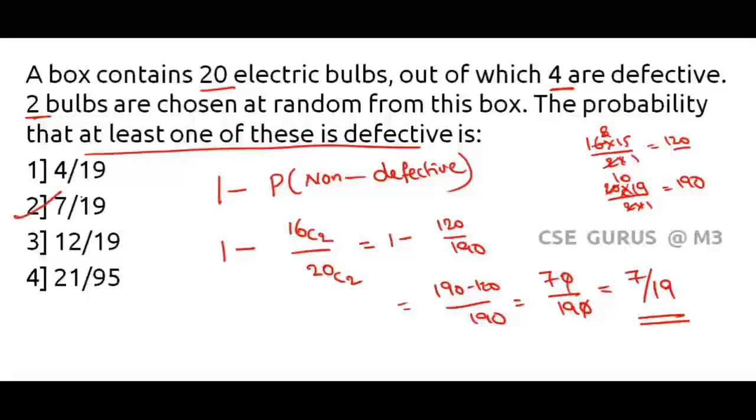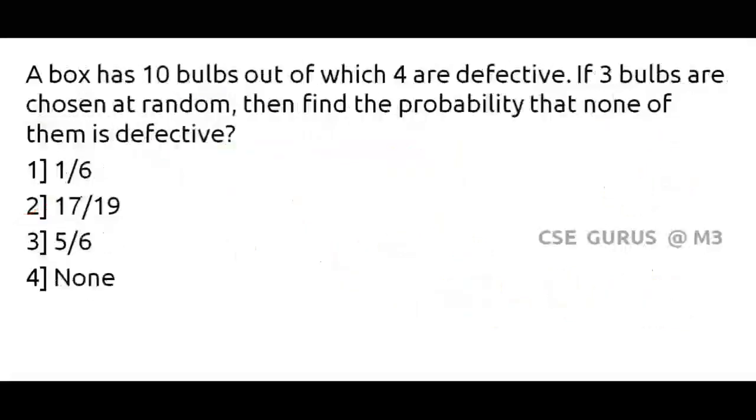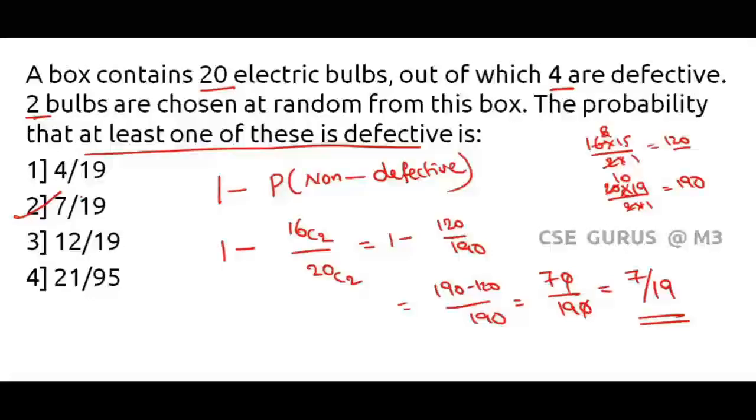Simple. They said at least one of them is defective. So what I did, 1 minus, there is no defective, that's all. Let's move on to last and final question. Let's move on to next question.